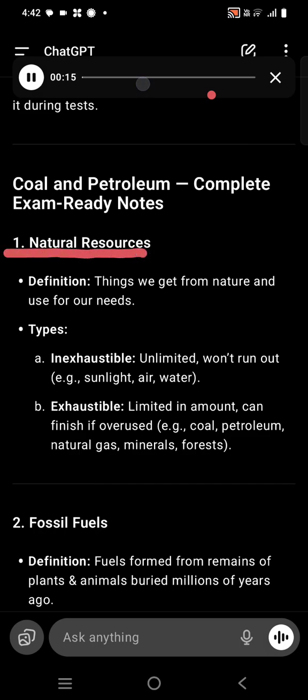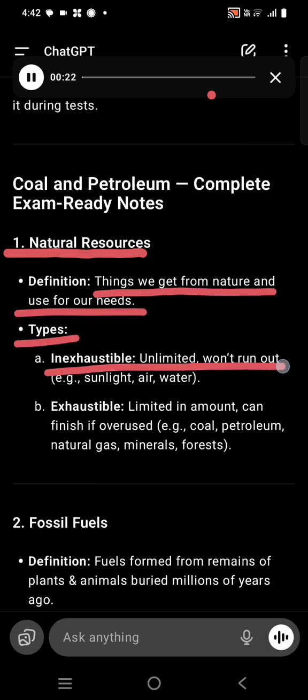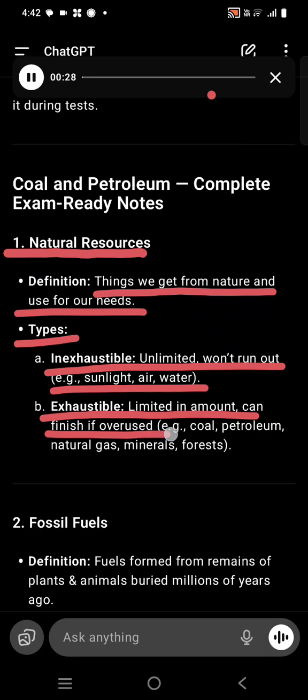1. Natural resources. Definition: things we get from nature and use for our needs. Types: 1. Inexhaustible, unlimited, won't run out, e.g. sunlight, air, water. 2. Exhaustible, limited in amount, can finish if overused, e.g. coal, petroleum, natural gas, minerals, forests.